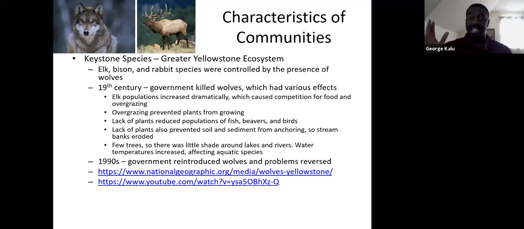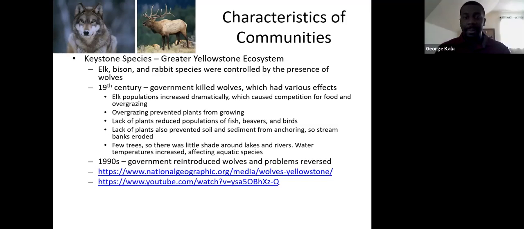Because the elk populations began to skyrocket, since their levels were not being kept down by the wolves, it caused a lot more competition for the shrubs and the grass that they would be eating, and it caused lots of overgrazing. Because of the overgrazing, they weren't able to grow any more plants in that area because they were all being eaten by the elk. And because of the lack of plants, there was an impact on the fish, the beaver, and the birds, because there's not enough food for the birds and the beavers. The lack of plants also caused a lot of erosion inside the rivers, and that would affect the fish.